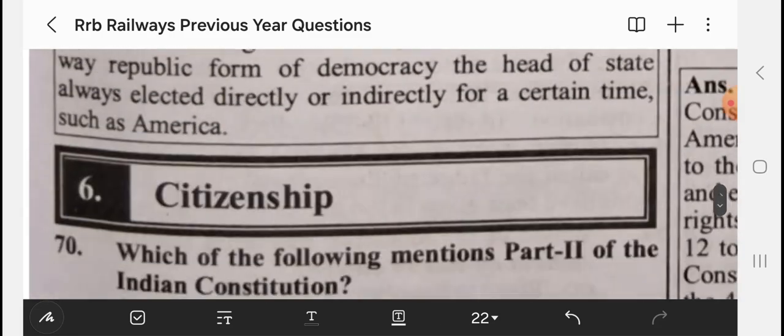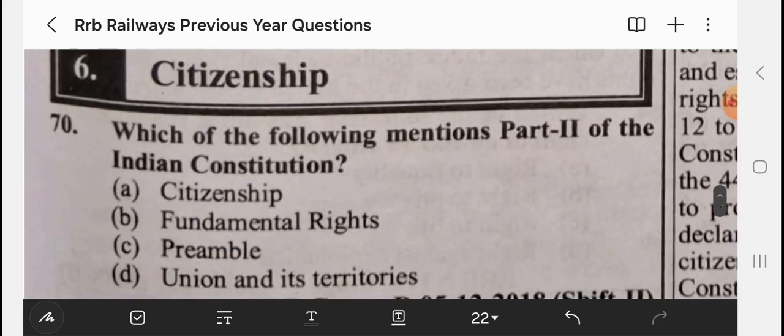Unit 6, Citizenship. Question 70. Which of the following mentions Part 2 of the Indian Constitution? It's citizenship. Preamble is the basic statement of Constitution, what the Constitution includes in it. Fundamental rights in Part 3, Union and its territories in Part 1.